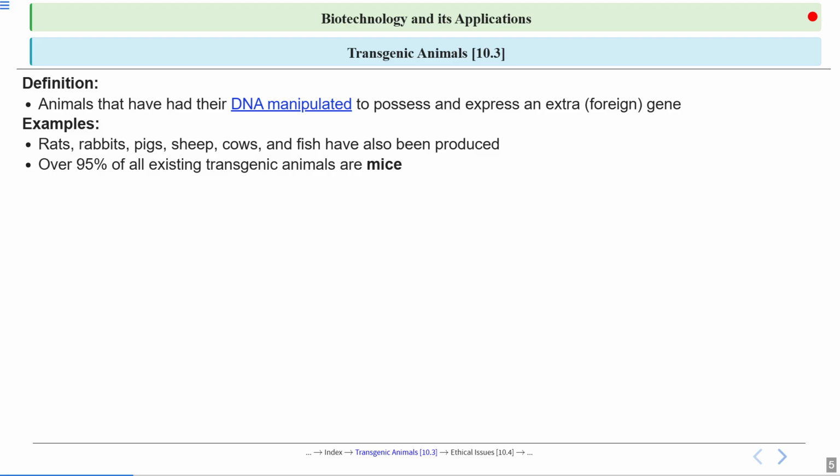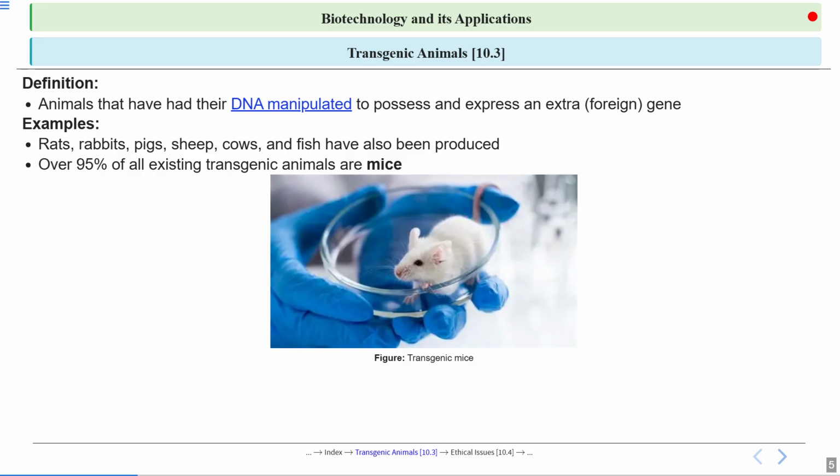Over 95% of all existing transgenic animals are mice. Most of the experiments have been done on mice to make them transgenic. So among all these examples, 95% of the existing transgenic animals are mice, and the other 5 percent consist of the rest. Here you can see a transgenic mouse. They have made this mouse transgenic in a laboratory.